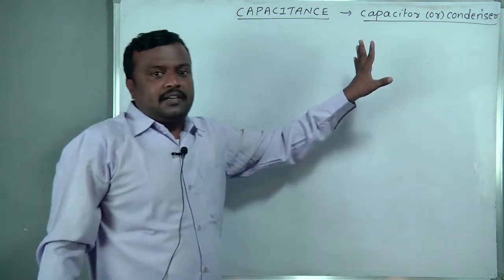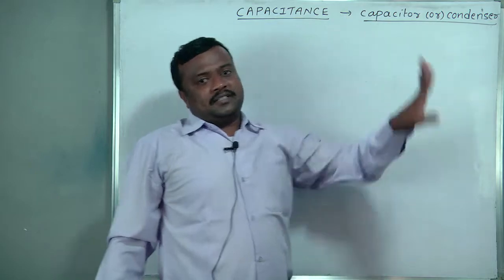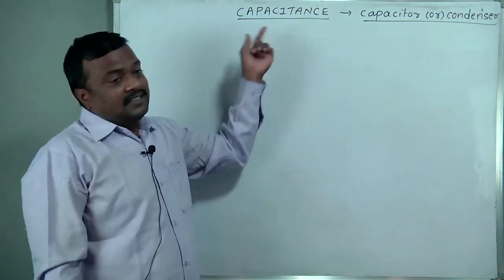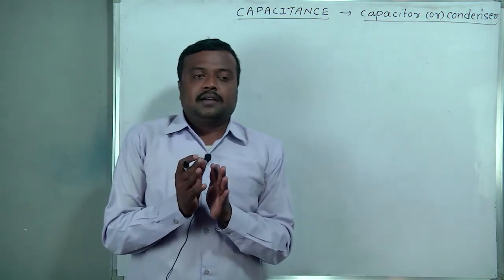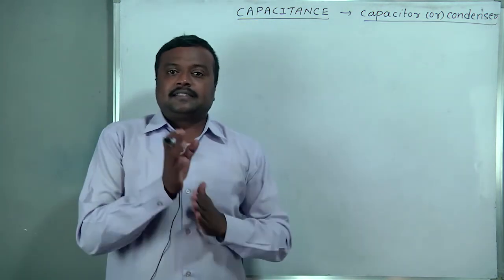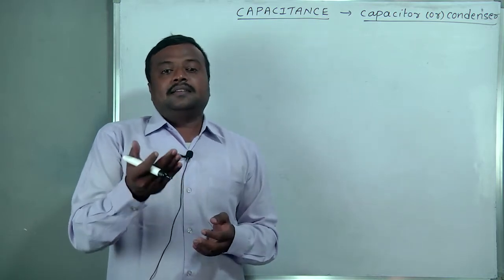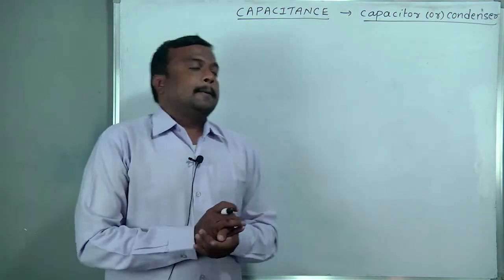Capacitance is the property, and such a device performing that property is called a capacitor or condenser. Like in school level, resistance is the property of a material, and a resistor is the device. Okay.